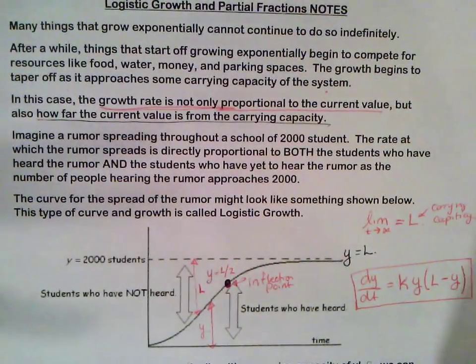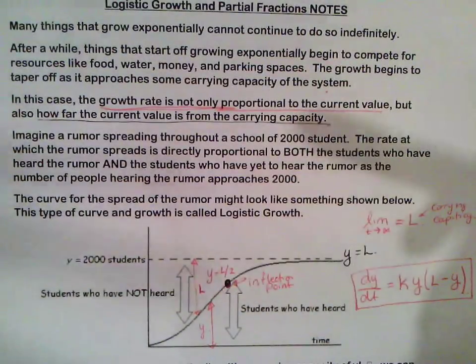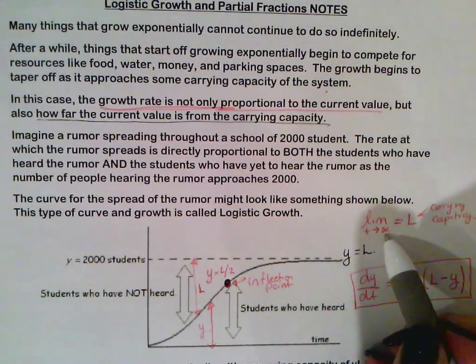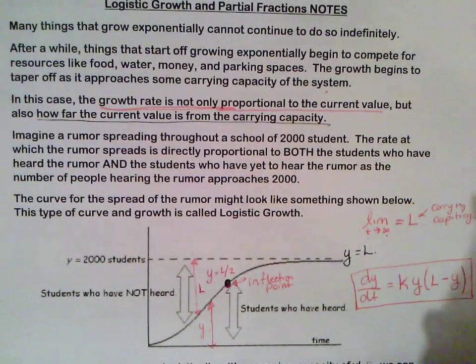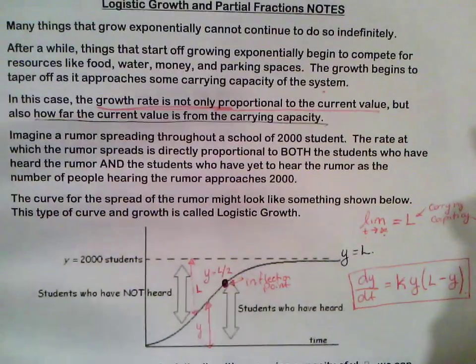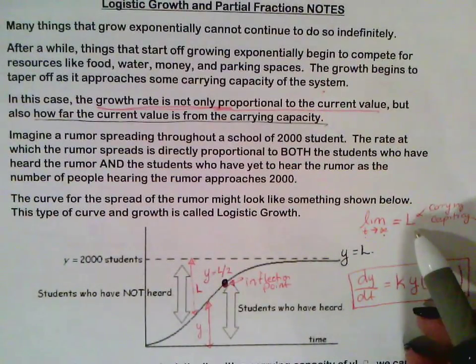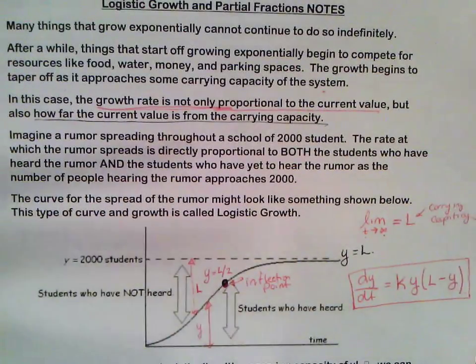So logistic growth just means that exponential functions cannot grow to infinity. Eventually, as they approach infinity, they are always going to reach a carrying capacity in real life. Population, if it grows infinitely, the world is not going to be able to hold it. At some point, there's not going to be enough food, there's not going to be enough resources and other things, so the population is going to reach its carrying capacity and stop growing.